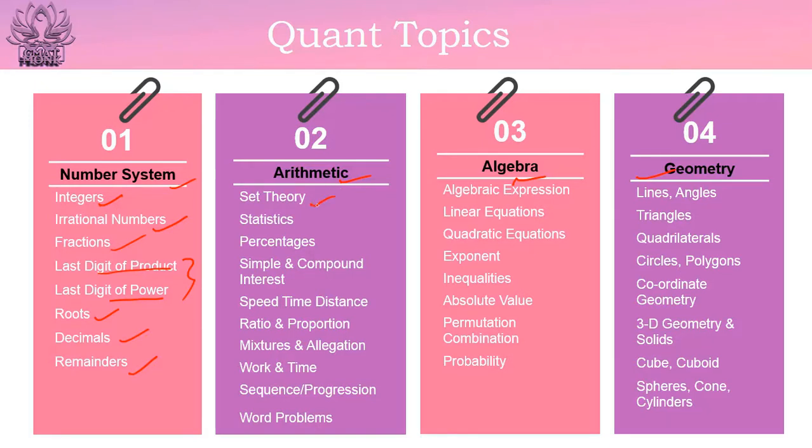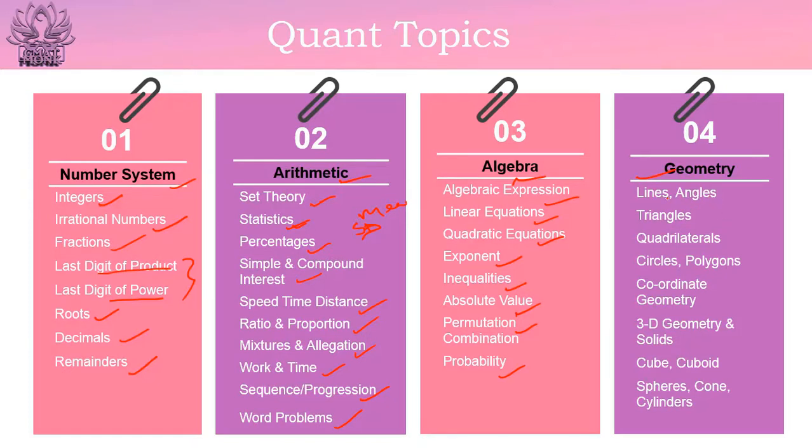Then in arithmetic, you would be tested on your set theory. Then you would be tested on statistics, mean, median, mode and standard deviation. Then you would be tested on percentage, simple and compound interest, speed, time, distance, ratio and proportion, mixture and alligation, work and time, then sequence and progression, and then other word problems. Now in algebra, you would be tested upon algebraic expressions, linear equations, quadratic equations, exponents, inequalities, absolute values, permutation and combination, and then probability. So these are the topics that would be covered in your algebra part.